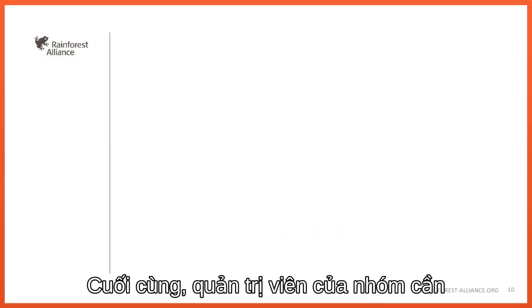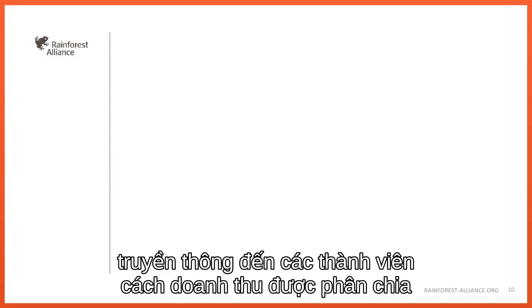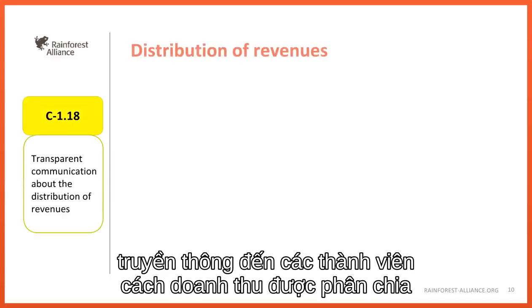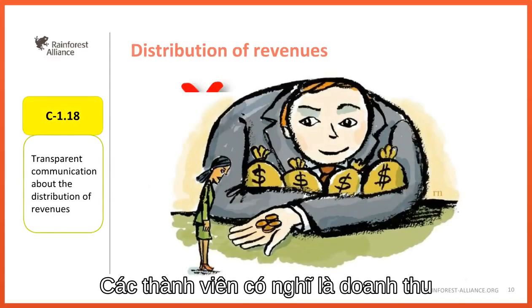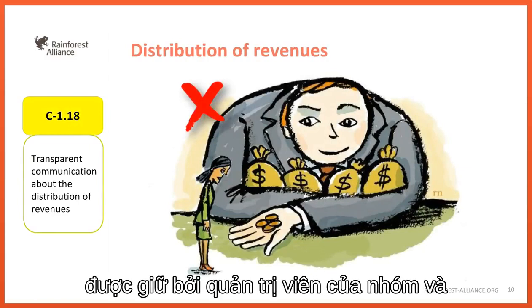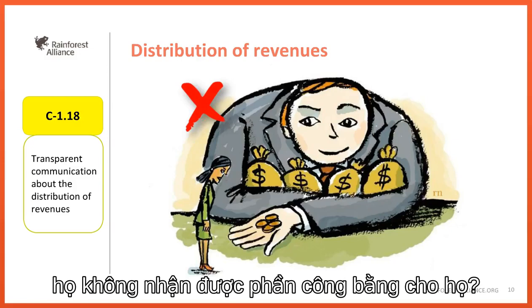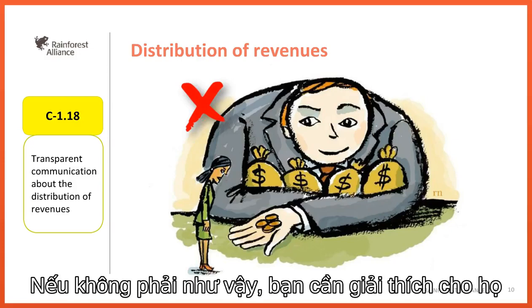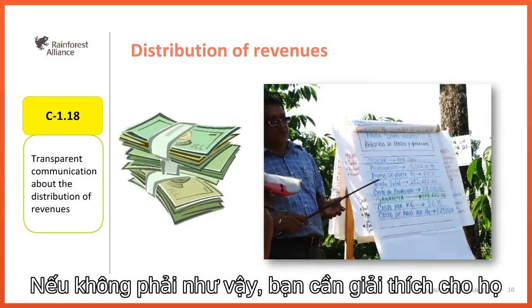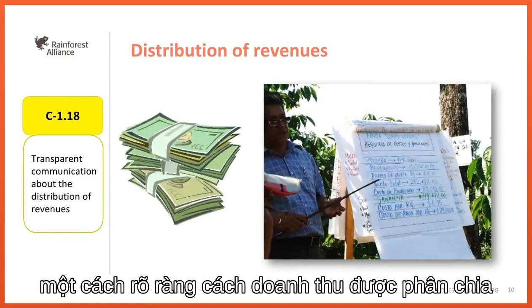Lastly, the group administrator needs to communicate to the members how revenues are distributed. Are the members thinking that the revenues are kept by the group administrator and that the members are not getting their fair share? If that is not the case, you need to explain to them clearly how the revenues are distributed.